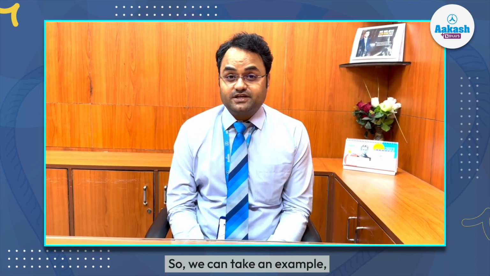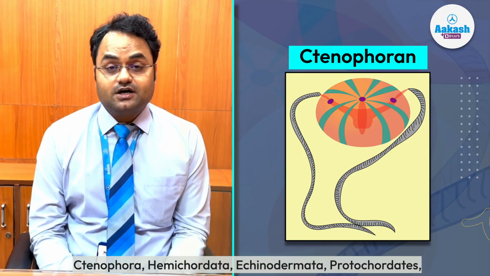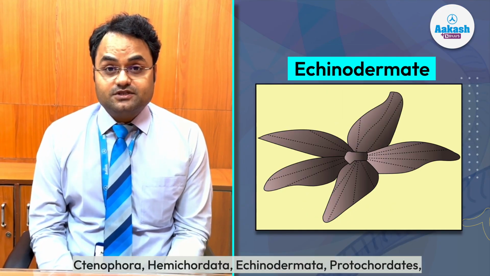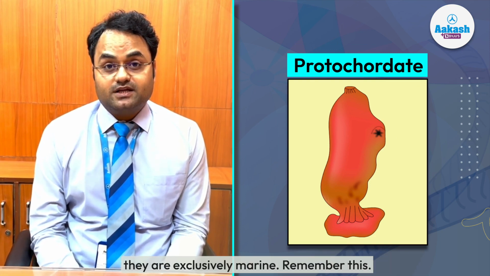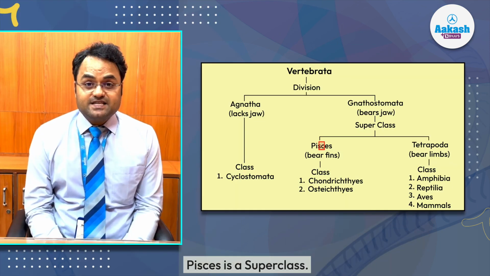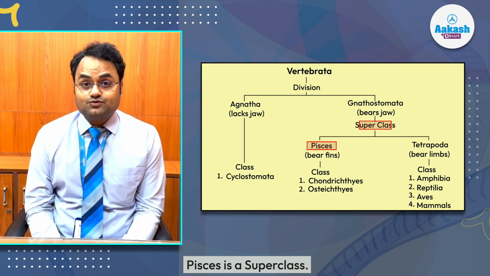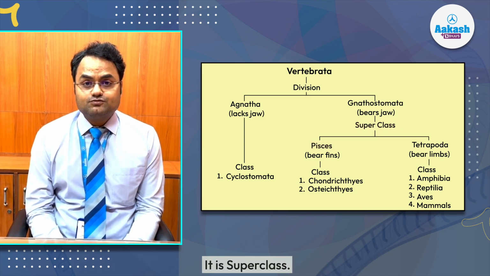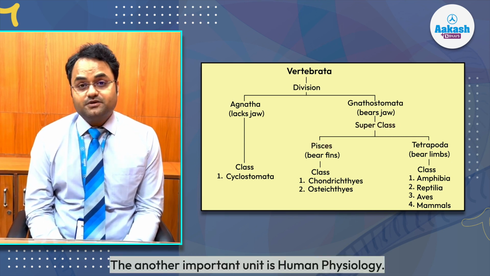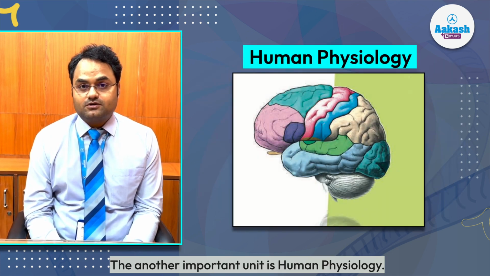There are some important keywords given in NCERT, like exclusively marine. We can take an example: Ctenophora, Hemichordata, Echinodermata, Protochordates. They are exclusively marine. Remember this. Pisces is a super class. Don't get confused by class, phylum or anything. It is a super class.